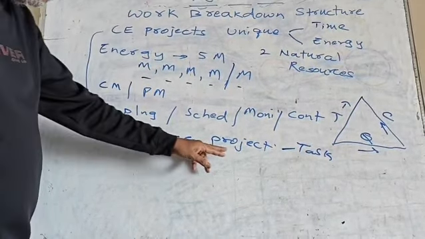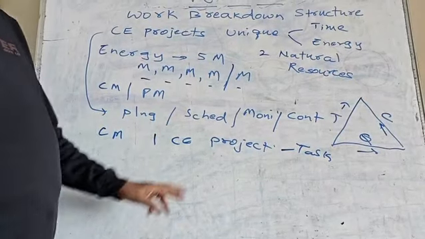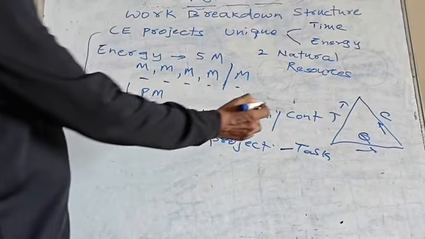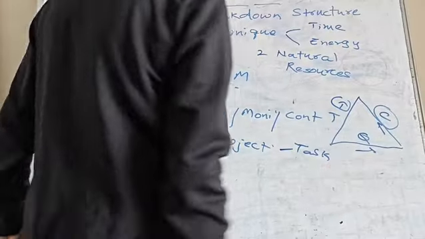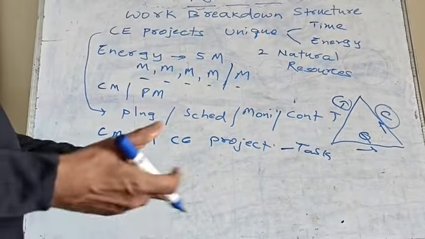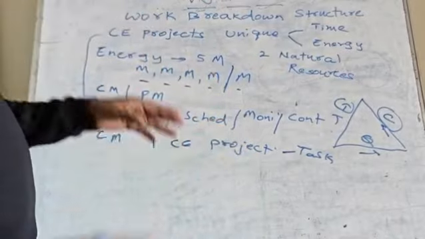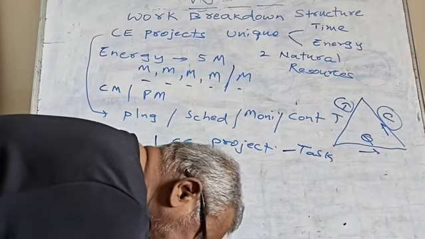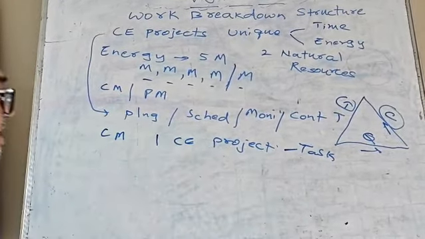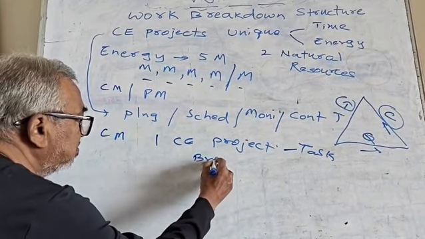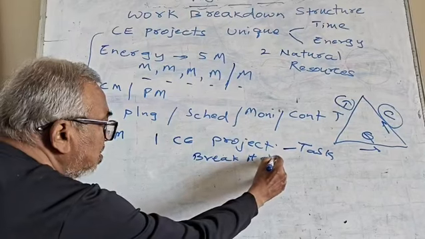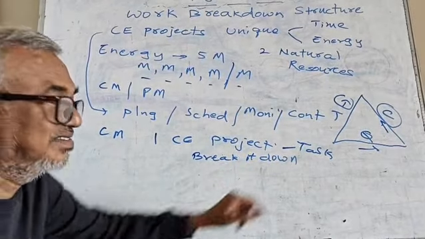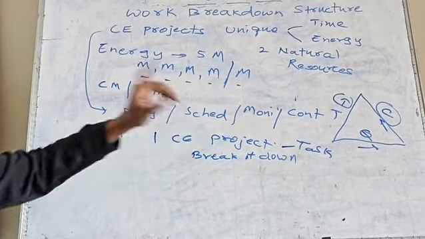Now if you want to just give this to the engineer or workers and say that this is only one project, you do it as one task, they cannot do, because it requires certain time, it requires certain cost. It requires certain time, maybe 3 weeks, 4 weeks, 10 weeks, like that, depending upon the project, how big it is. So we cannot go for considering this particular project as one task, and we need to break it down. We need to break it down into what? Into manageable activities or manageable tasks.